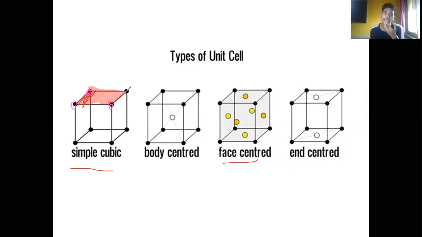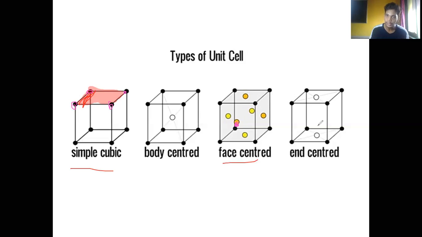How many faces are there in a simple cubic cell? One face, second, third, fourth, fifth, and sixth. So a simple cubic cell possesses six faces. If there is one atom present at the center of each face, it is called a face centered unit cell.